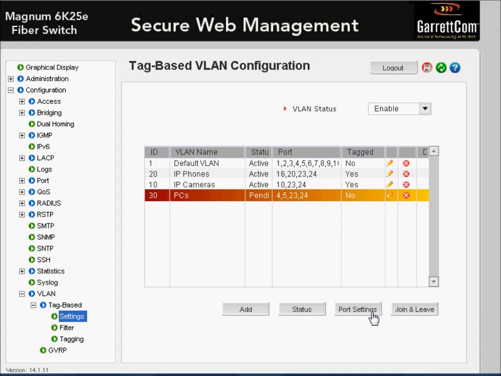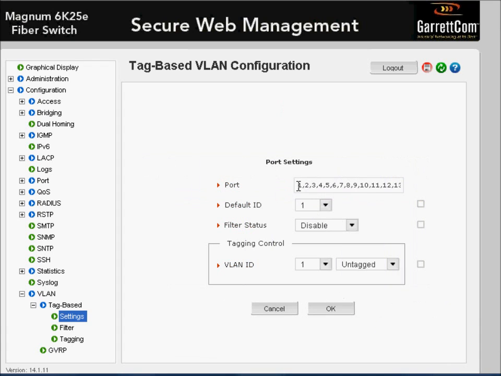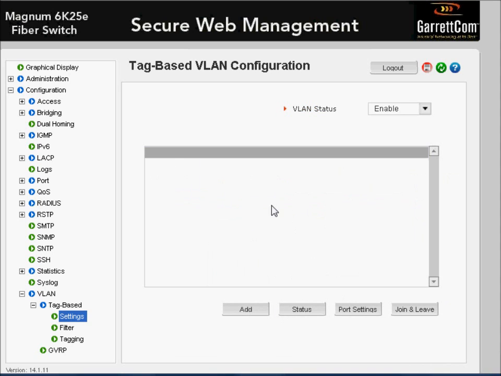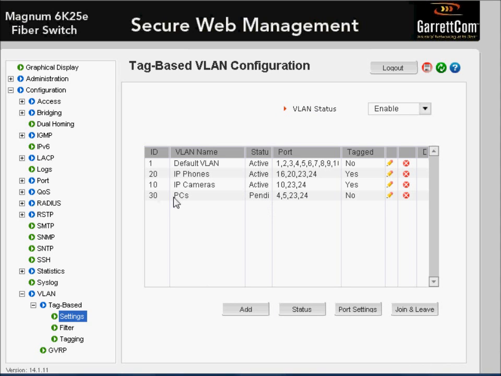Again, we would have to go in and specify the default VLANs for your end devices and also the tagging for the tagging ports for VLAN 30. What I would recommend is if you're going to make significant changes to the VLANs, rather than editing the VLAN, probably what's best is just to delete it entirely and re-add the VLAN following the steps we covered in the previous video.